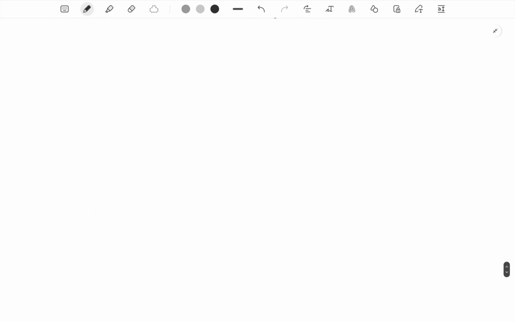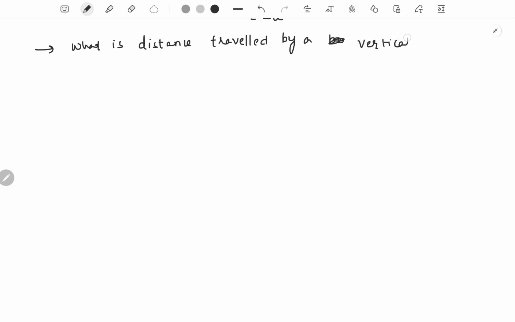So let's say we want to calculate the distance traveled by a vertically projected body in the last t seconds of its upward motion.